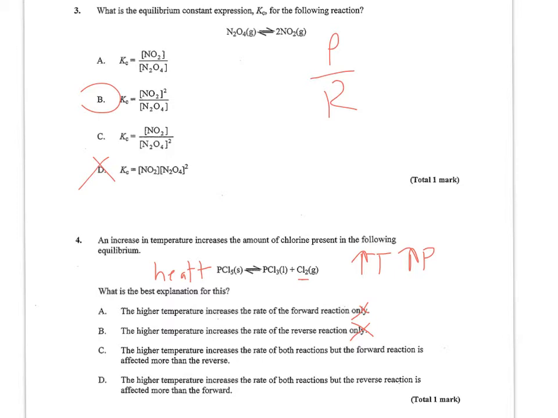C, the higher temperature increases the rate of both reactions, but the forward reaction is affected more than the reverse. That is true. And D, the higher temperature increases the rate of both, but the reverse reaction is affected more than the forward. So I would go with C, that the forward reaction is affected more than the reverse. The increase in collisions is greater on the forward side.